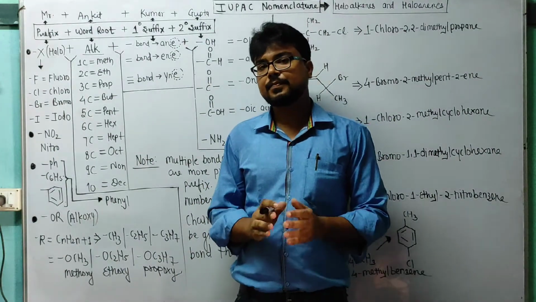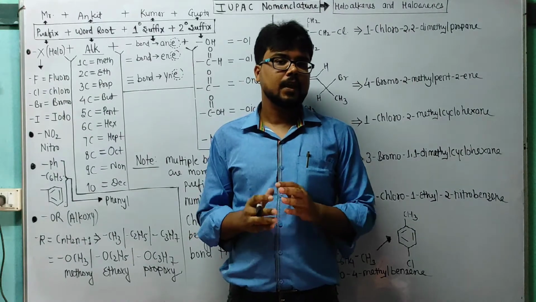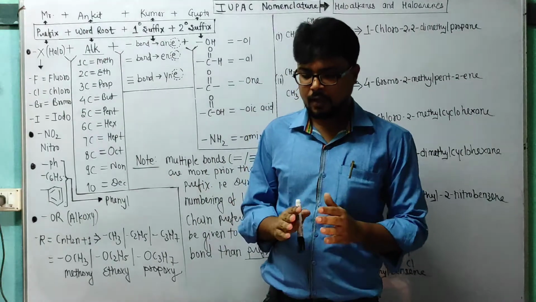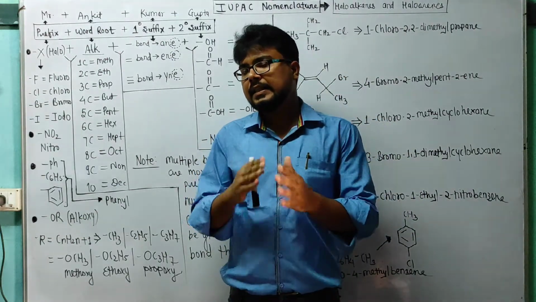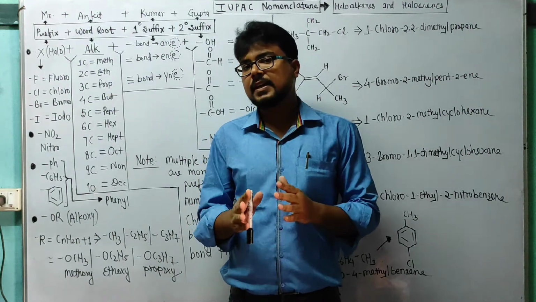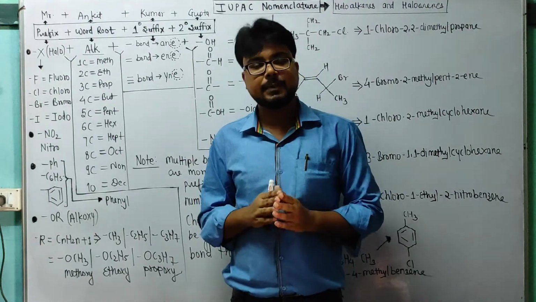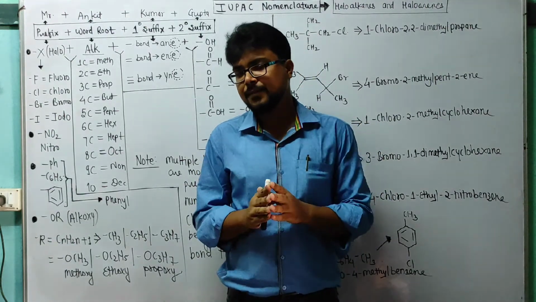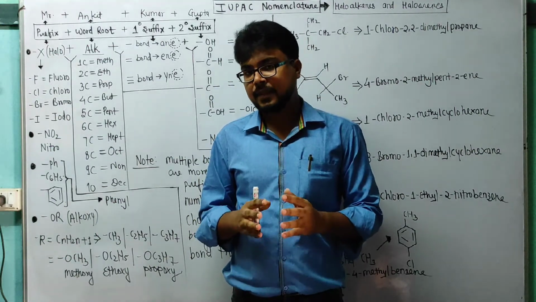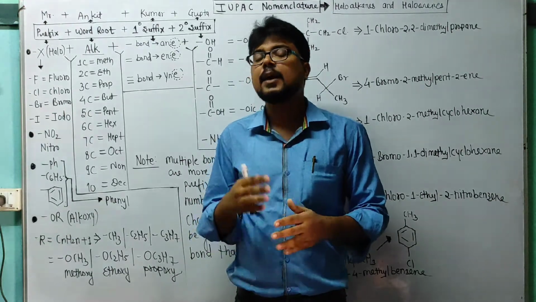In today's class, we will see the second part of general organic chemistry, and here I took the topic IUPAC nomenclature. In this segment, that is IUPAC nomenclature, we will discuss chapter wise, and chapter wise means we have 4 chapters in class 12th organic chemistry: haloalkanes, haloarenes, alcohols, phenols and ethers, then carbonyl compound, carboxylic acid, amines.